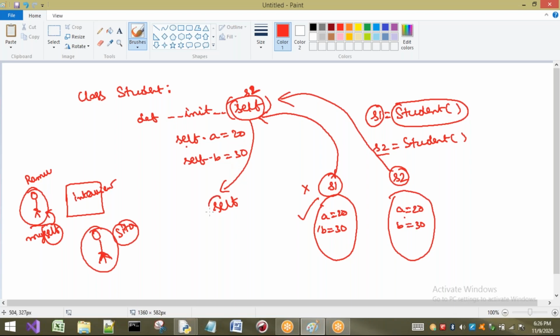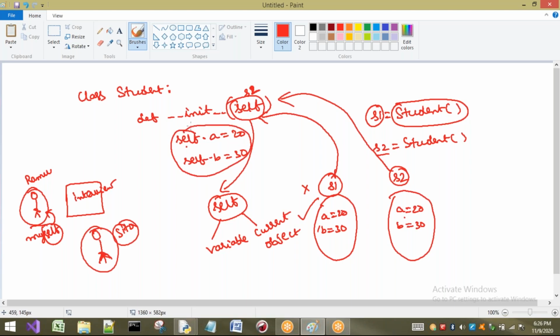Now I want to talk only about this self. So what is self? First, it is a variable. Second, it refers to the current object. These two points you have to understand about self. Next, what can we do by using this self? Observe here what we are going to do by using self: I am going to access instance variables.